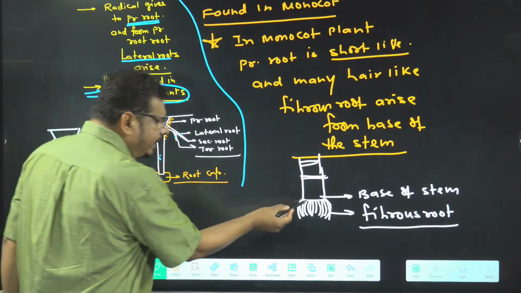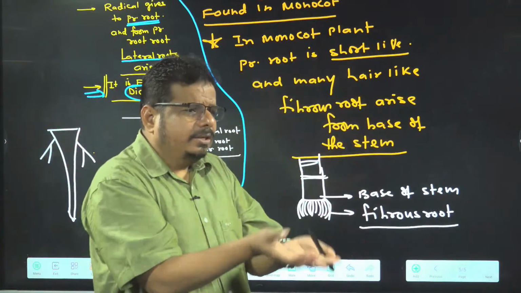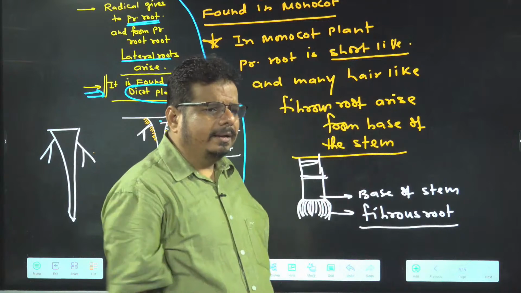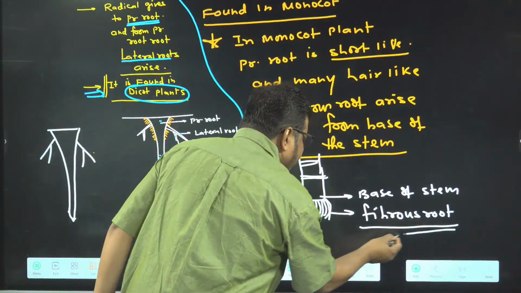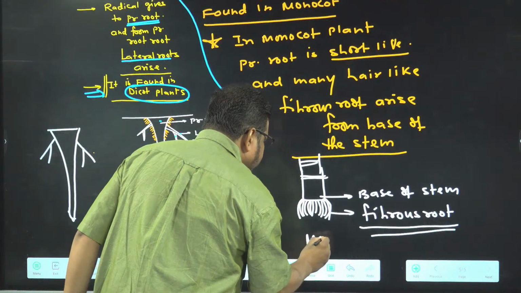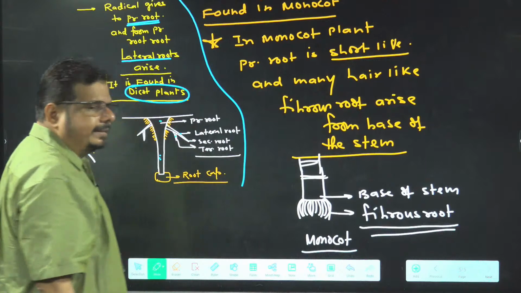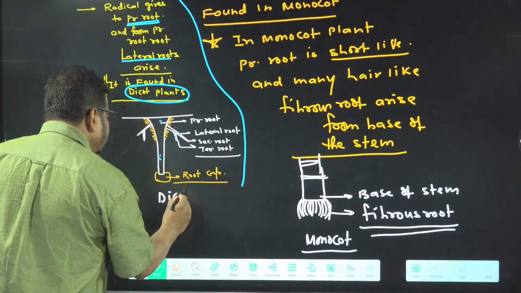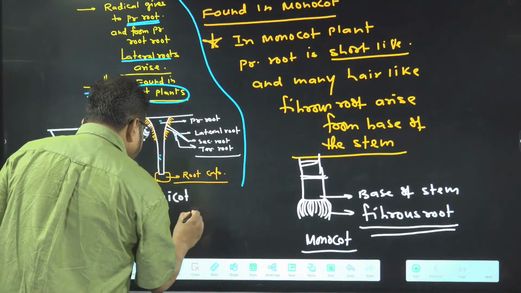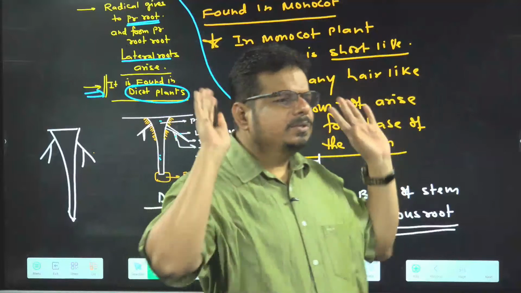When you find a bunch of small hair-like structures growing from the base of the stem, that particular root is called which one? Fibrous root, and it is a characteristic feature of monocot. Tap root is a characteristic feature of dicot. So you got the idea about tap root and fibrous root.